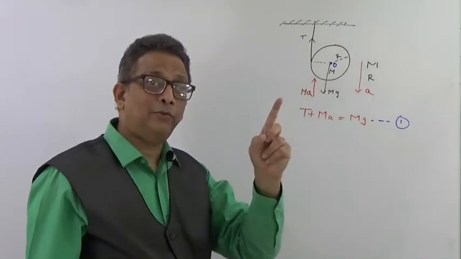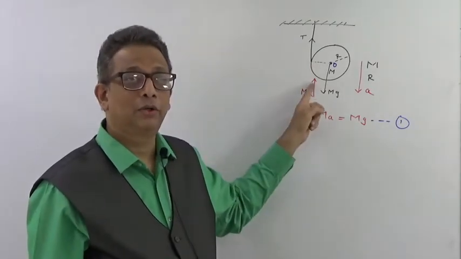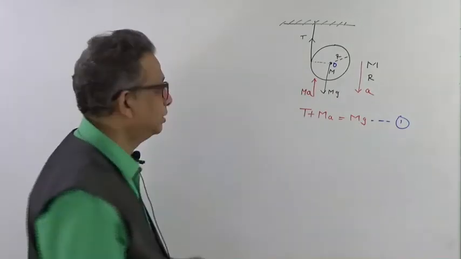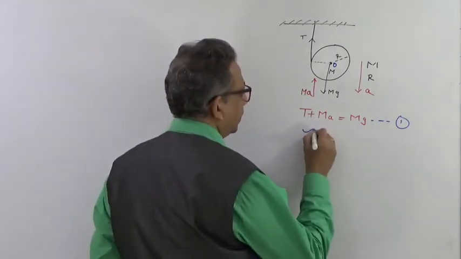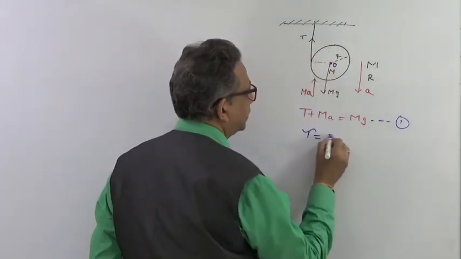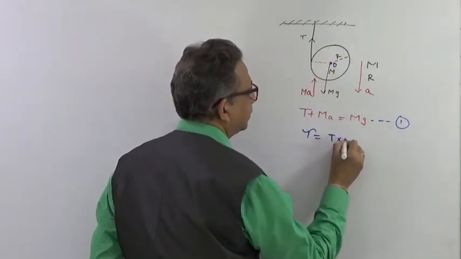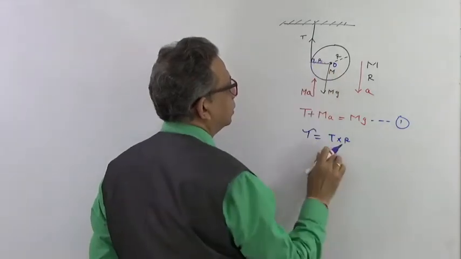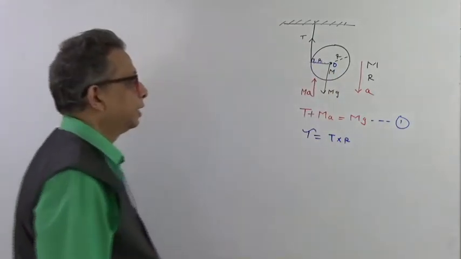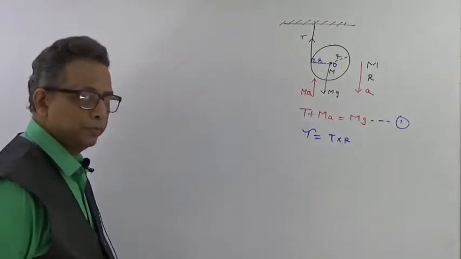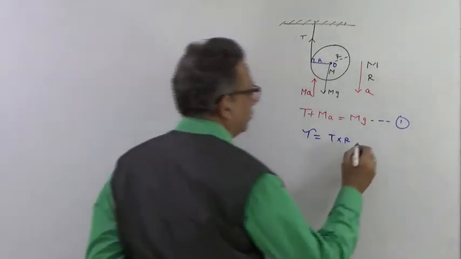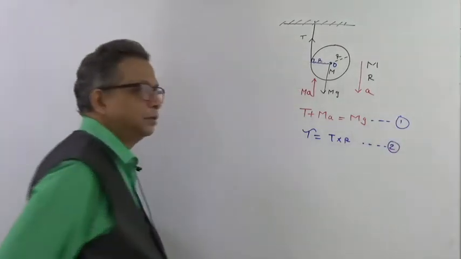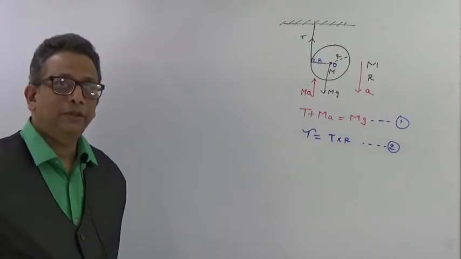So that is the force which is applying torque to this particular disk, which is responsible for giving angular acceleration. The torque applied is given by the tension T into the perpendicular distance r. This is the perpendicular distance r, responsible for giving a torque T. Got it? So here we have identified the torque provider, and it is the second equation.